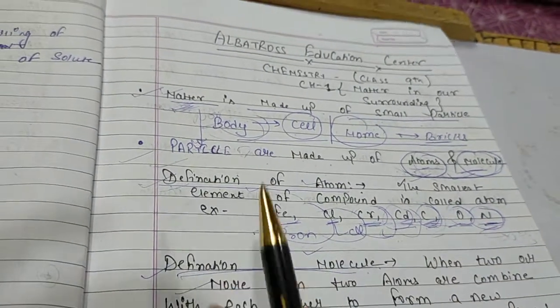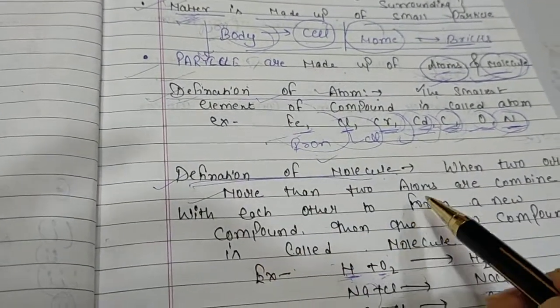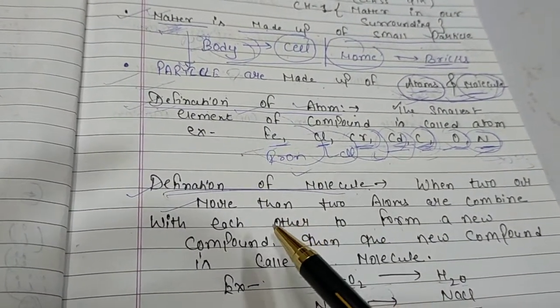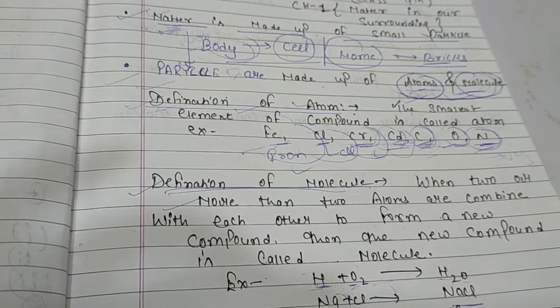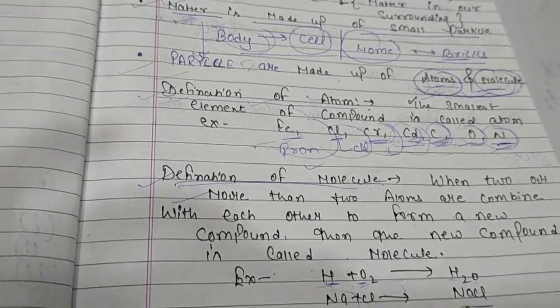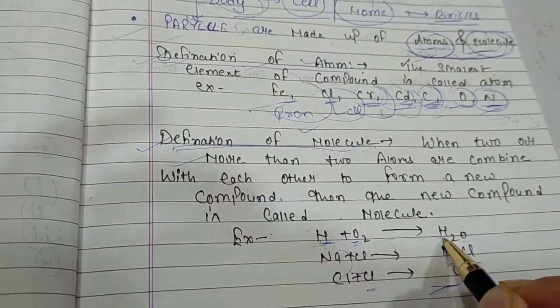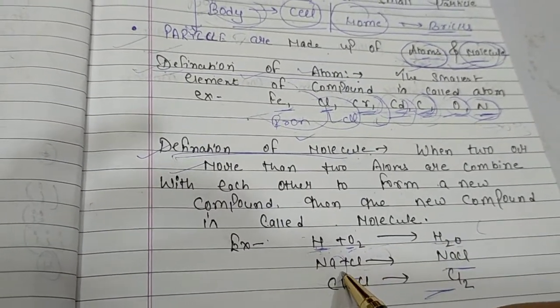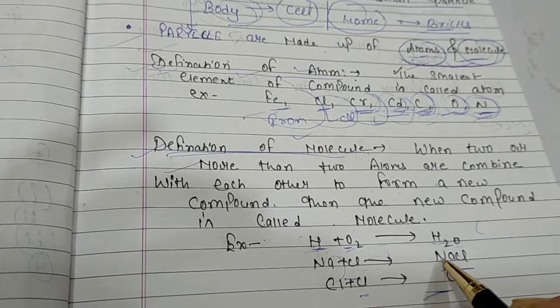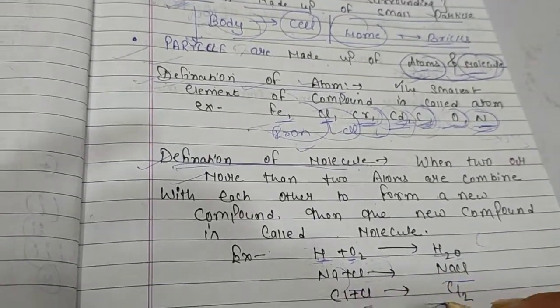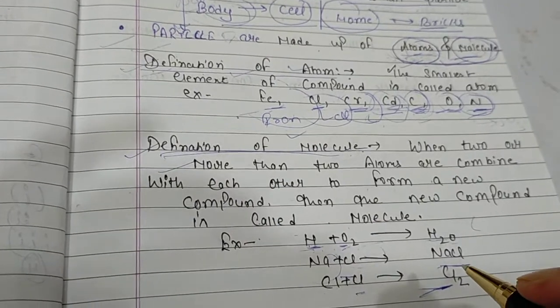Now what is the definition of molecule? When two or more than two atoms are combined to form a new compound, it is called a molecule. Example, H2 for hydrogen and O2 for oxygen form H2O, that is water. Na for sodium and Cl for chlorine form NaCl, that is common salt, the table salt that you are using in food. Cl plus Cl, from chlorine Cl2, is used for disinfecting the water.